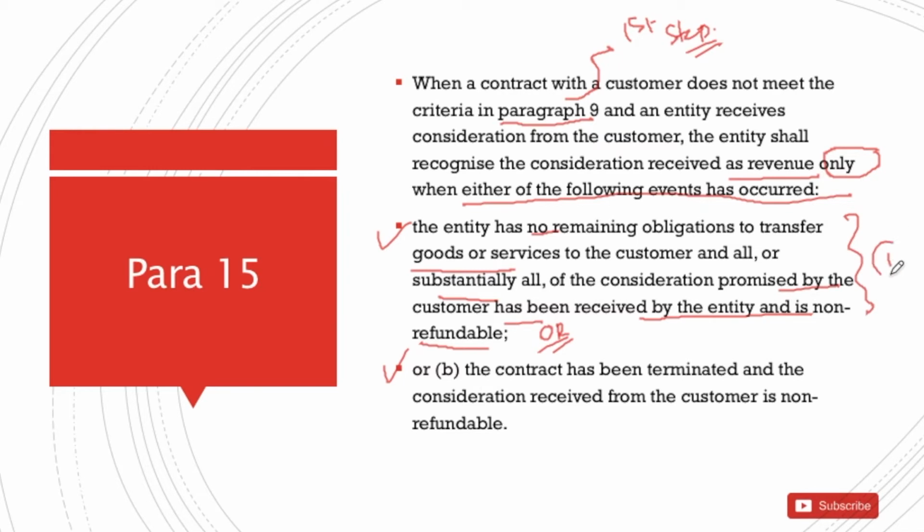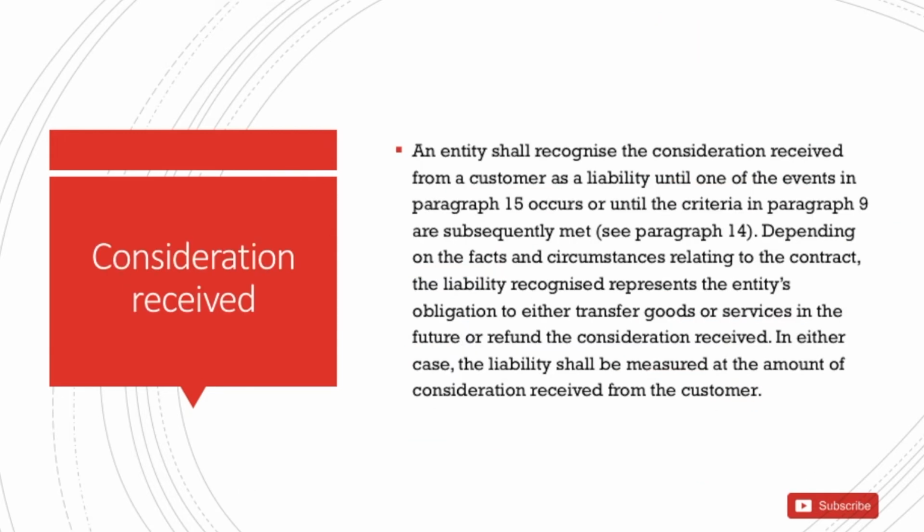So that was the first condition. You have delivered all the promised goods and services and you have received substantially all the cash. You can book the amount received as revenue. Or the second condition: the contract has been terminated and the consideration received is non-refundable from the customer. If either condition is satisfied, the amount received has to be booked as revenue.